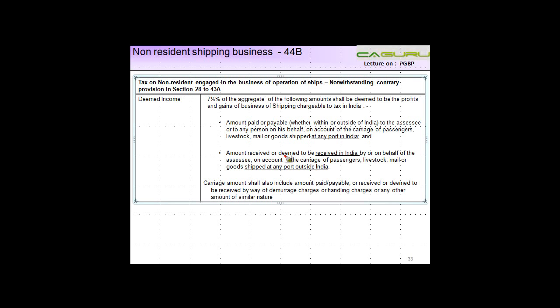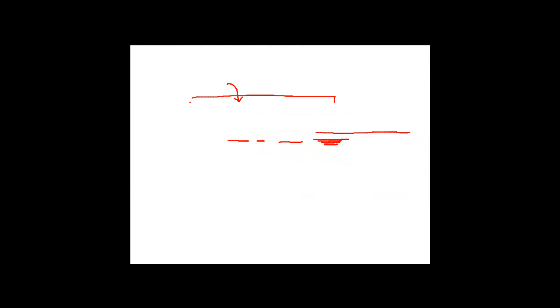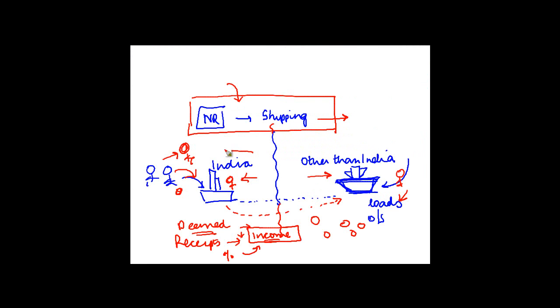On account of carriage of passengers, livestock, mail or goods shipped at any port in India. So if the goods are shipped at any port in India, whether the payment is made to the non-resident, to his agent or anyone else for that matter, these will be included in the total income.